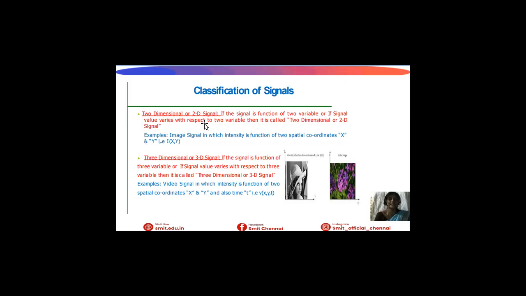And next type is the three-dimensional signal. If the signal is a function of three variables, that is, the signal varies with respect to three variables, then it is called a three-dimensional signal. For example, we can say a video signal is a 3D signal. X and Y will be a 2D signal. If it is added with t with respect to time, then it is called a three-dimensional signal, X, Y, T.